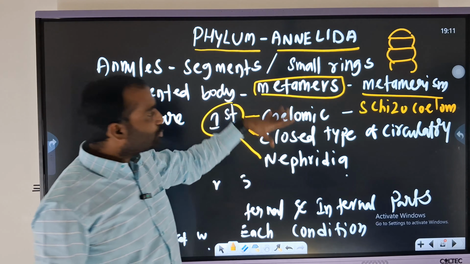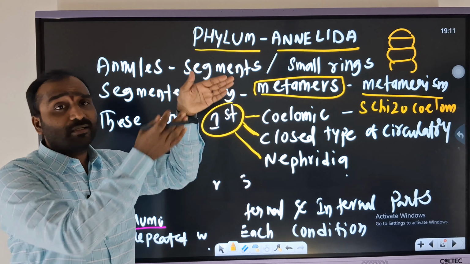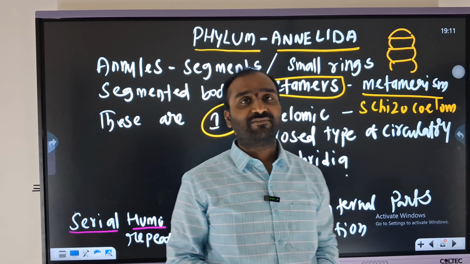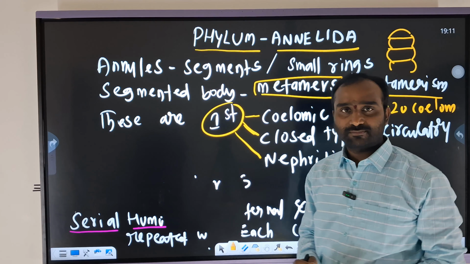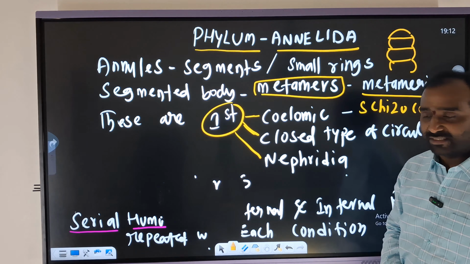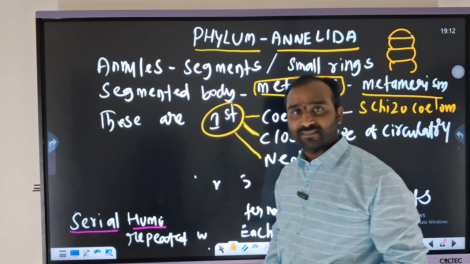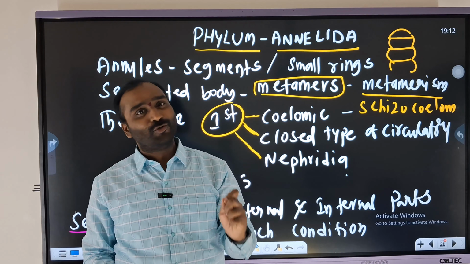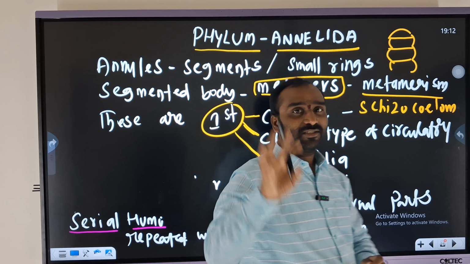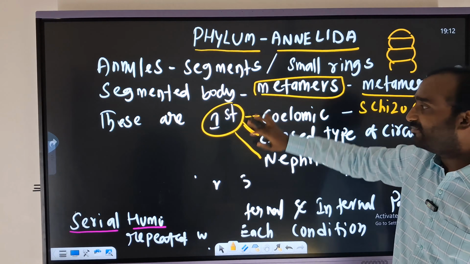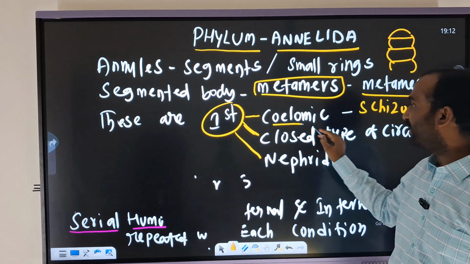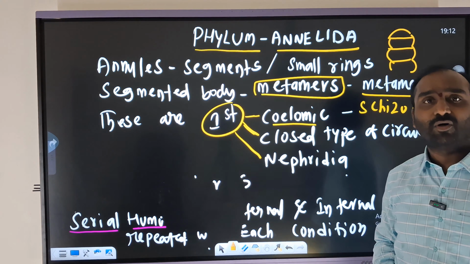Next, a simple generalization, some of the points, because every phylum will have some general features. From the objective point of view, it is very, very easy. Because of the questions they may ask, from the following set of characters, obviously you may make mistakes. So that is the reason you need to sort out initially whenever you are going to revise the concept. This is the first coelomic organism.